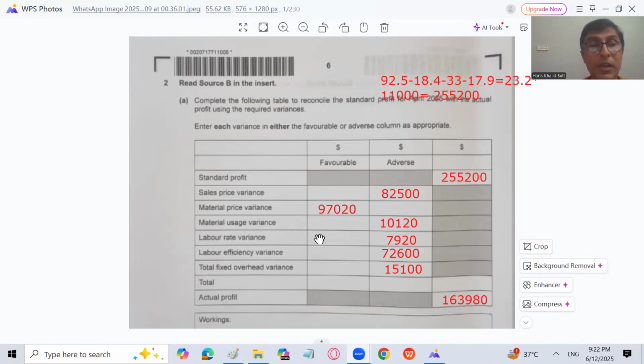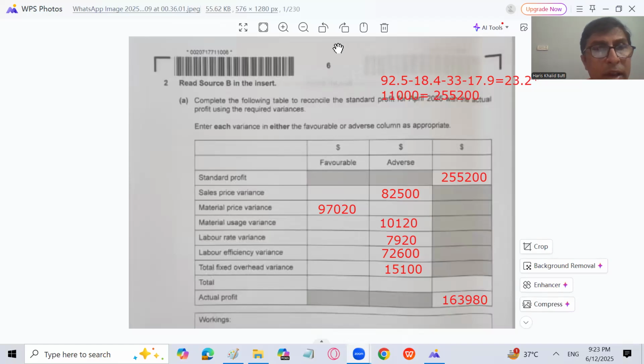But remember that this is a 14-mark question. We have some other parts of the question which we are yet to do, so let me check which other parts have come. Okay, let's move forward. If you want to calculate, 255,200 plus 97,020, and you subtract, you will get the actual profit of 163,980. You can check it.